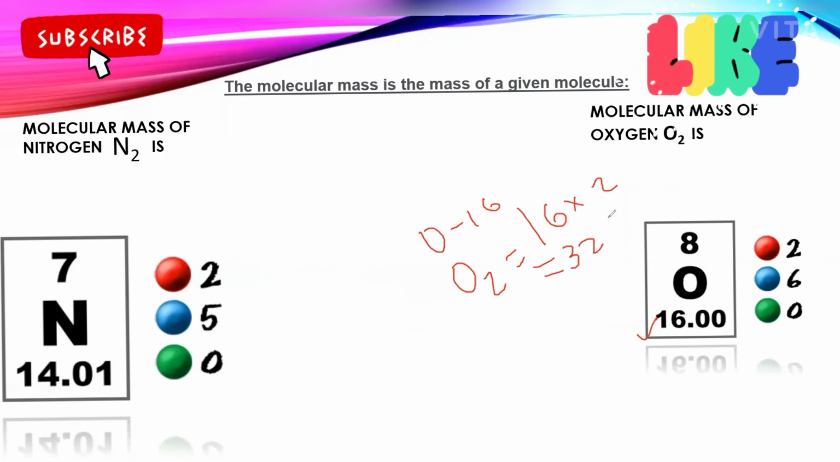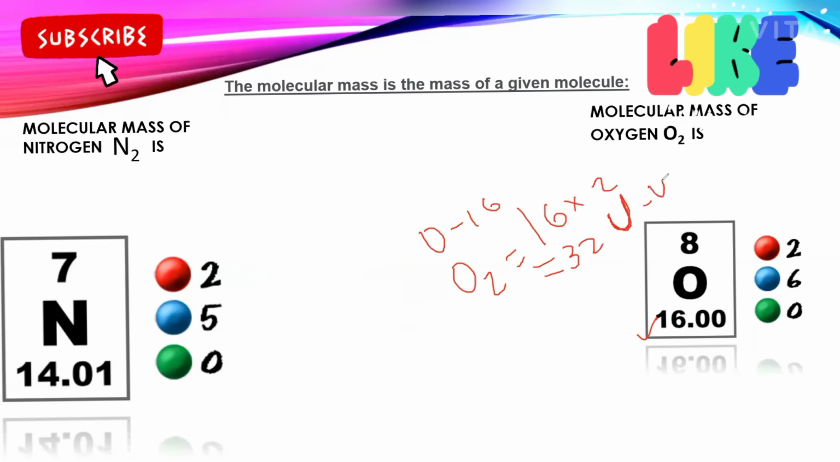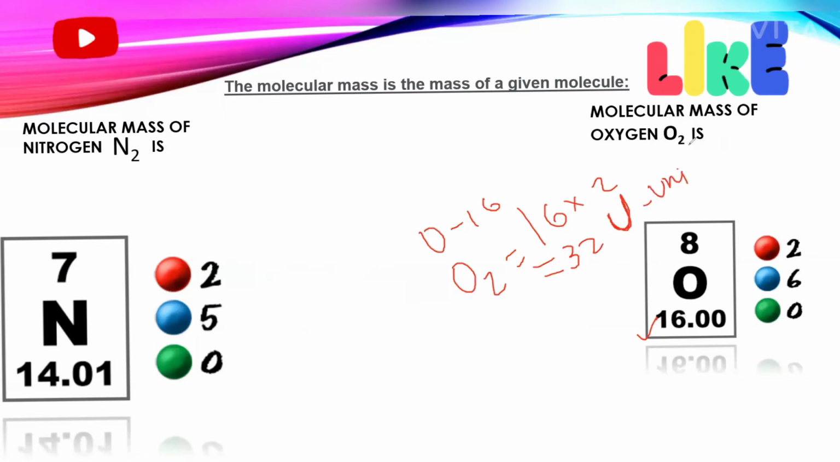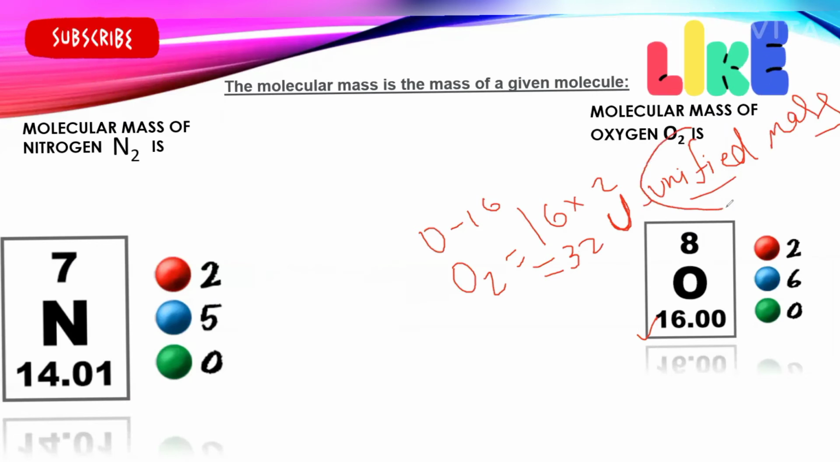And atomic mass is measured or represented by which unit? U, unified mass. What's the meaning of U? Unified mass. Like we use kilogram to measure mass and centimeter to measure length, in the same way, to measure the mass of an atom, we use U, unified mass.